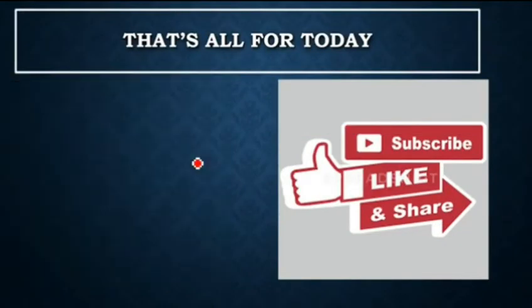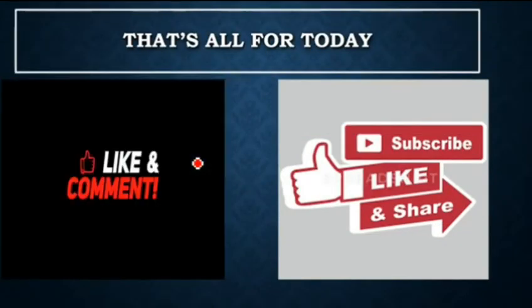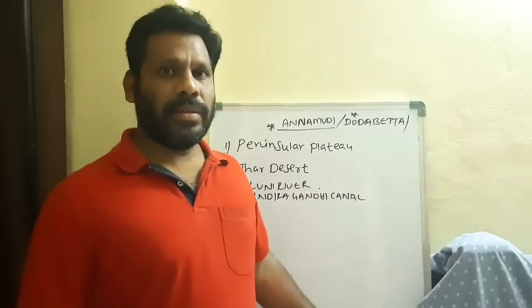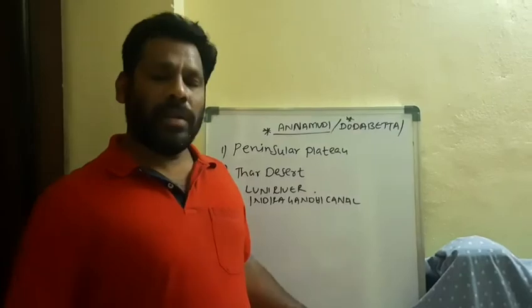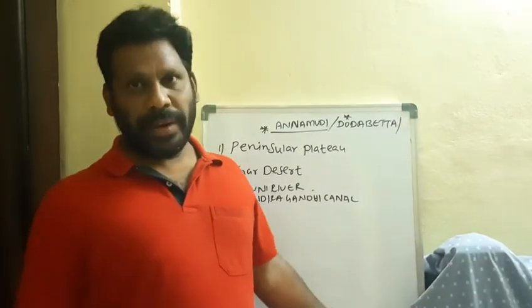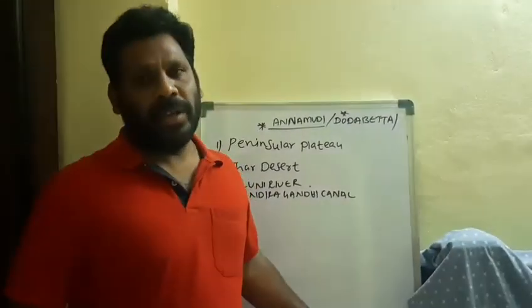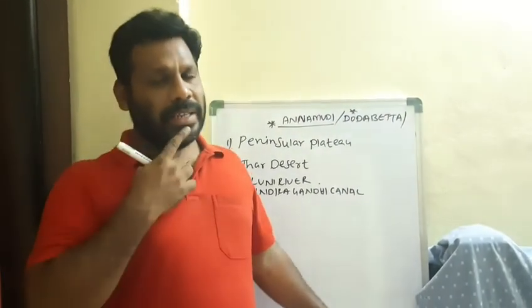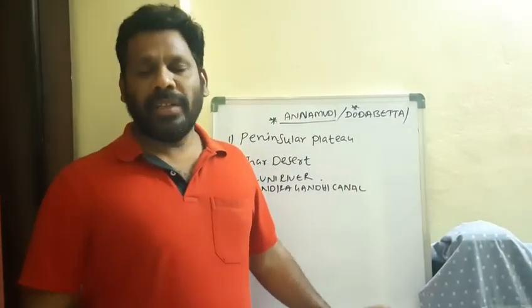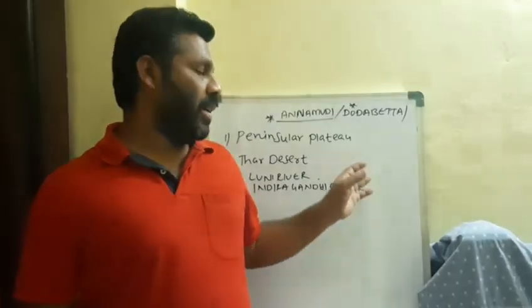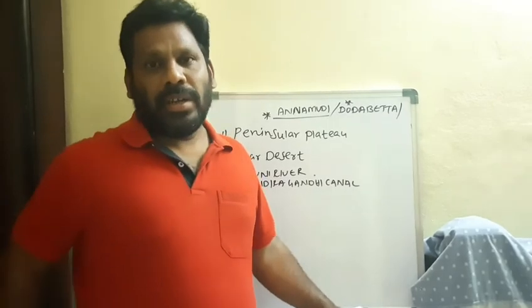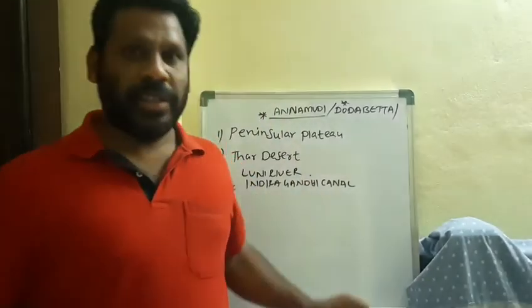So that brings us to the end of today's session. Today we discussed the Peninsular Plateau and Thar Desert. Coming to the Peninsular Plateau, regarding the Western Ghats and Eastern Ghats, which is the highest peak in the Western Ghats, which is the highest peak in the Eastern Ghats. Anaimudi is the highest peak in the Anaimalai Hills, and for the highest peak in the Eastern Ghats we discussed the Mahendragiri Hills and Armakonda, which is located in Visakhapatnam district at Chintapalli.